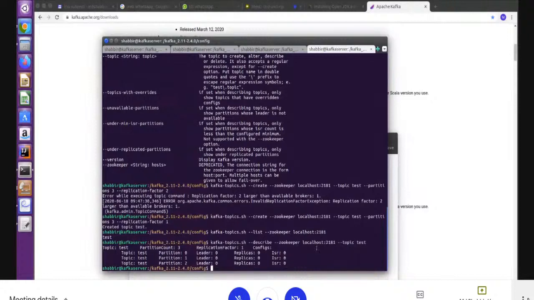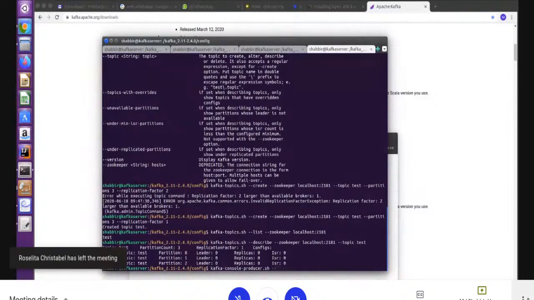Now I'm going to write some data into the topic, right? Now the system is running, I have created the topic. For testing purposes, Kafka provides a console producer to send data to Kafka. So we will use that testing tool to send the data. So this kafka-console-producer, right, here.